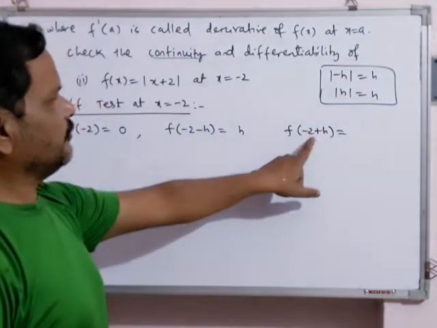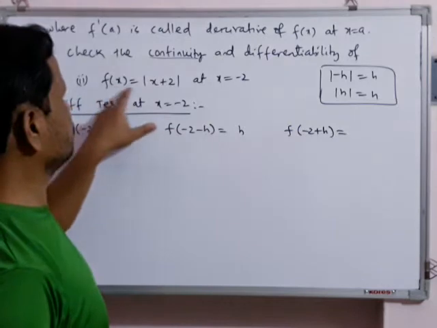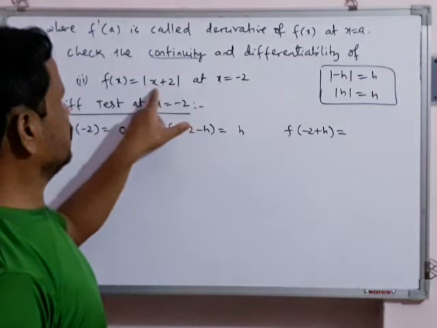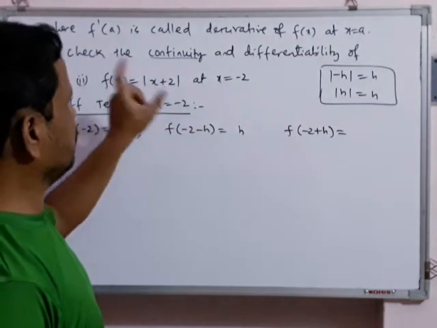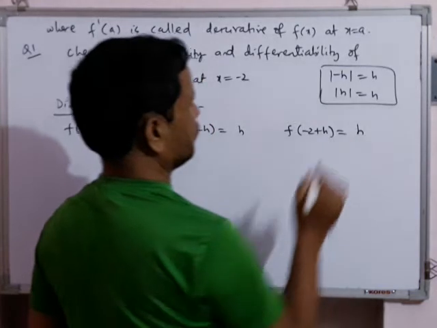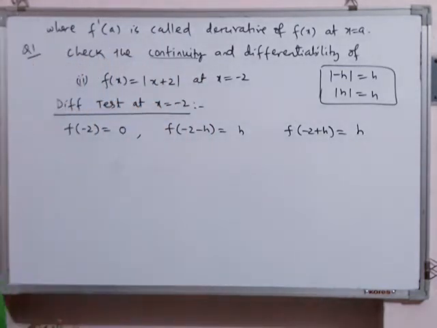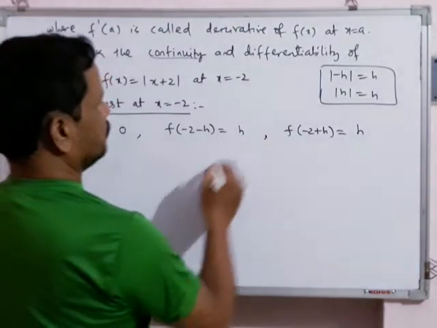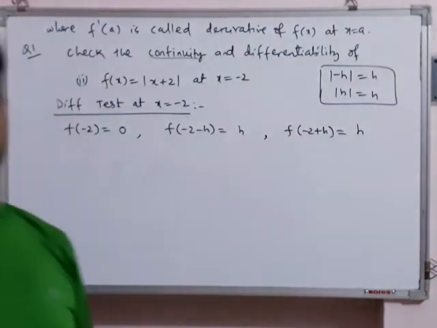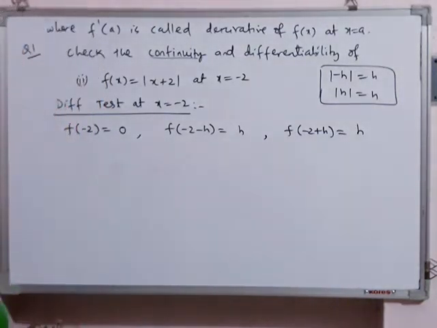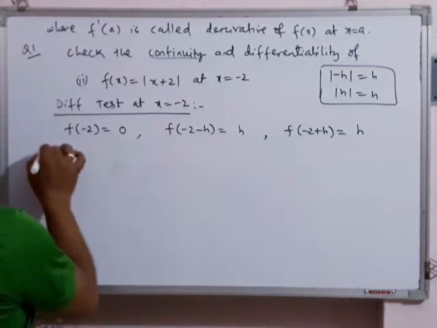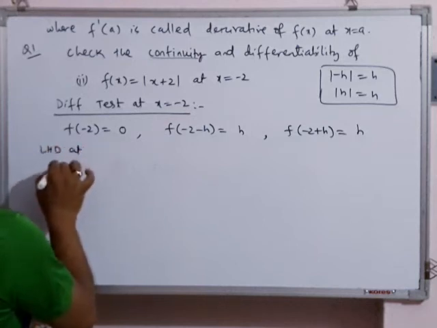What about f of minus 2 plus h? Again in f of x we will put x equal to minus 2 plus h. When we put minus 2 plus h, minus 2 plus 2 will cancel, h will be remaining, h mod is h. Students, you always remember in a continuity question or differentiability question, every time we determine these three things. Once you determine these three things, apply the appropriate formula to get the corresponding value, whether LHL, RHL or LHD, RHD. Now I am writing LHD at x equal to minus 2.